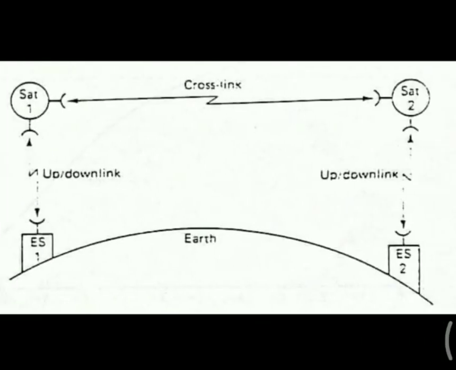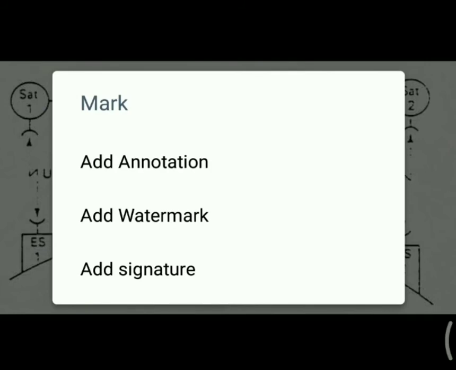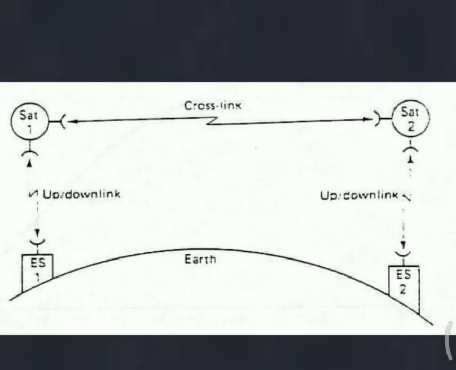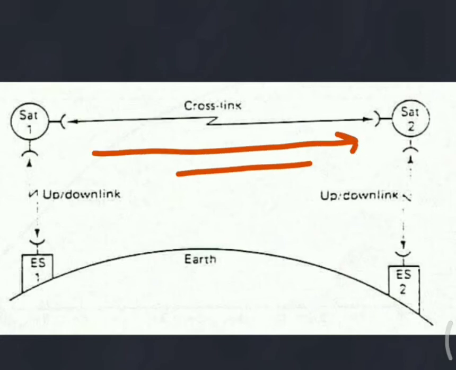Next we have the crosslink frequency. Crosslinks are used to transmit signals from satellite to satellite. So this is the crosslink, and the frequency corresponding to the crosslink we call the crosslink frequency. These are the three types of links a satellite has: uplink, downlink, and crosslink.